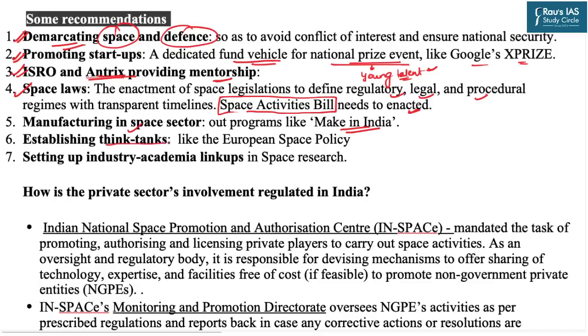Further, think tanks must be established on the lines of European space policy, and industry-academia link-ups in space research must be strengthened.